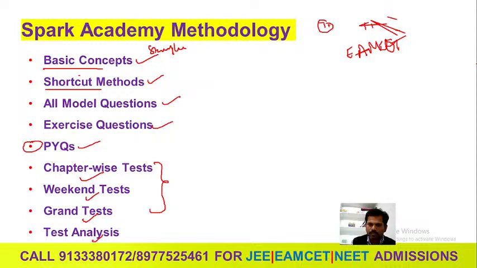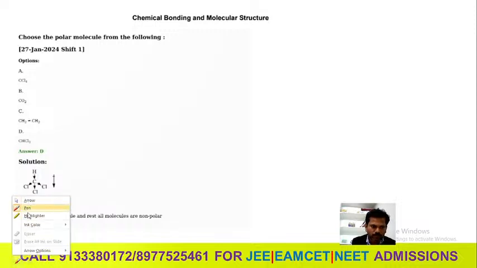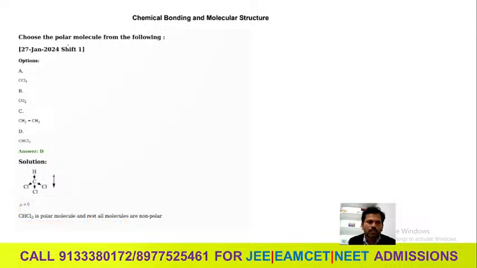So we will go for some questions. Chemical bonding, we are taking these questions. Choose the polar molecule from the following.